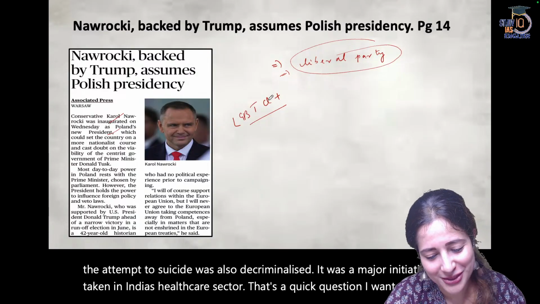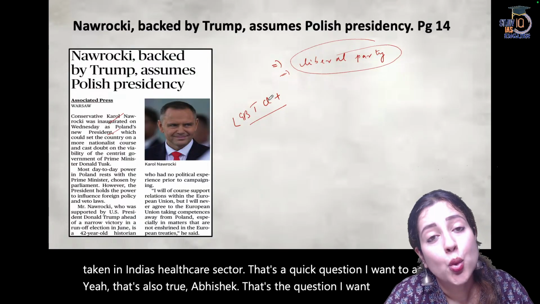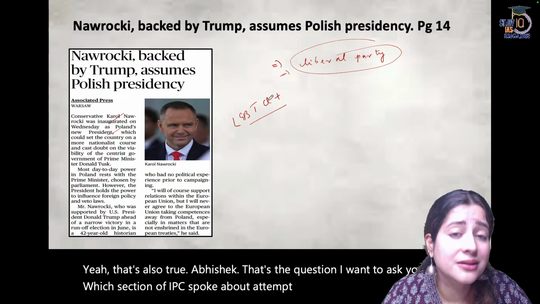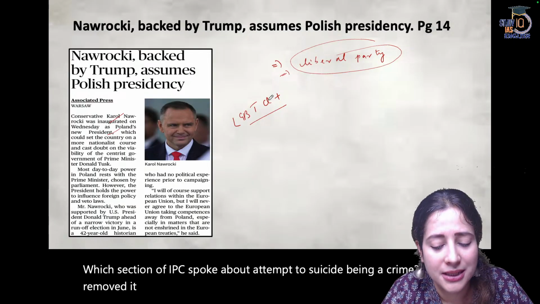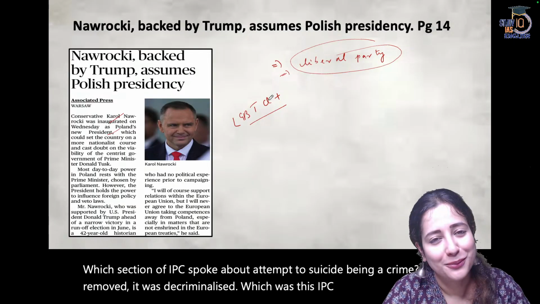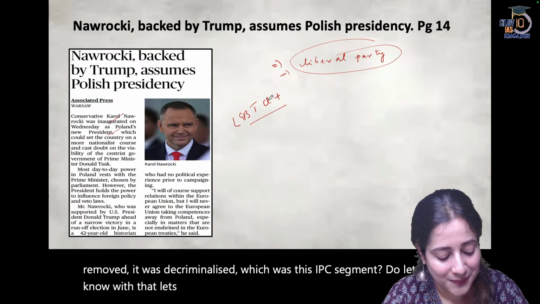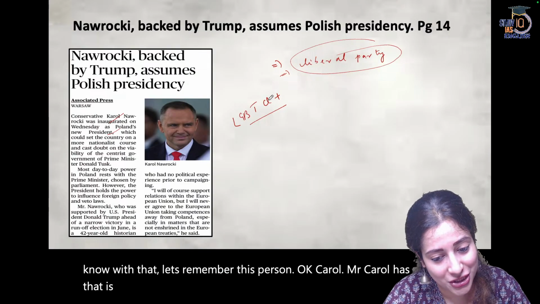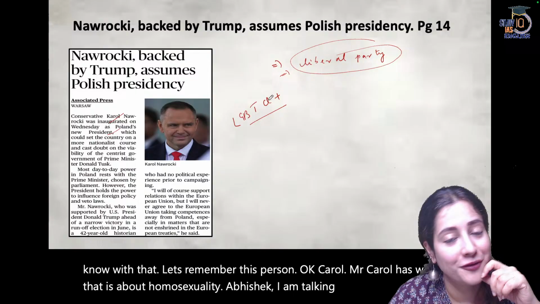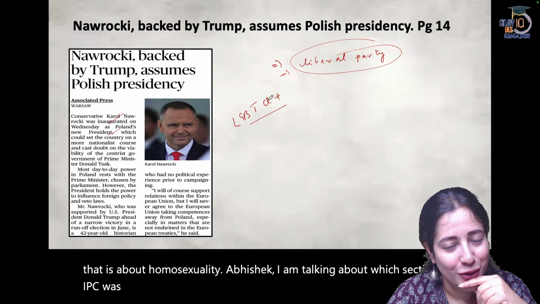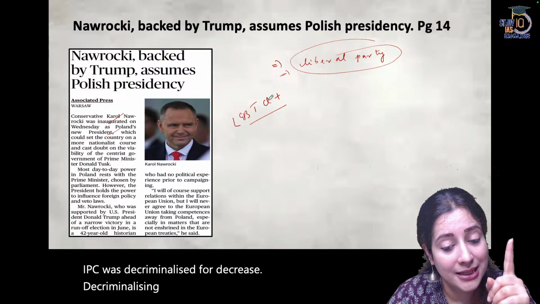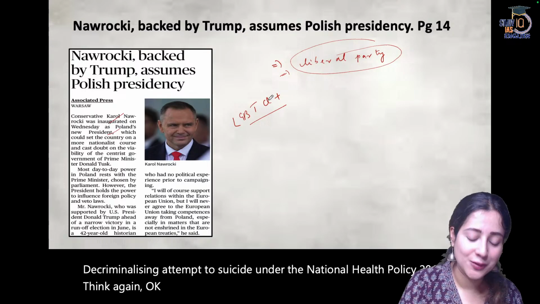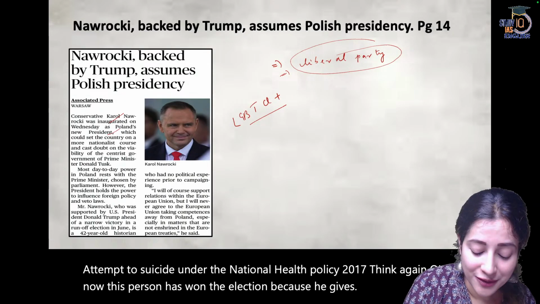Yeah, that's also true, Abhishek. That's the question I want to ask you. Which section of IPC spoke about attempt to suicide being a crime? It was removed, it was decriminalized. Which was this IPC section? Do let me know. With that, let's remember this person. Okay, Karol. Mr. Karol has won the. That is about homosexuality, Abhishek. I am talking about which section of IPC was decriminalized for decriminalizing attempt to suicide under the National Health Policy 2017. Think again.